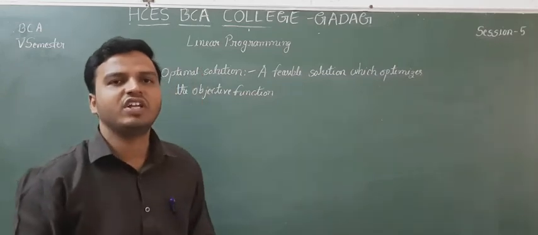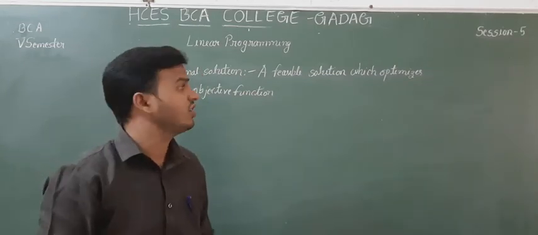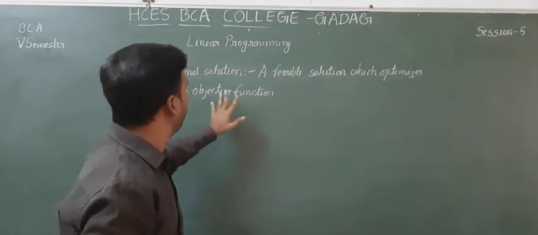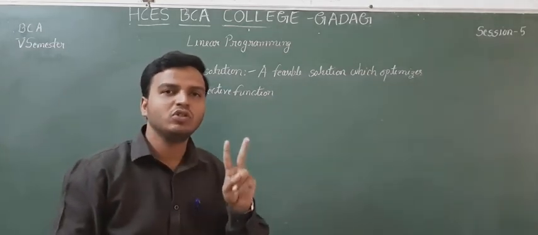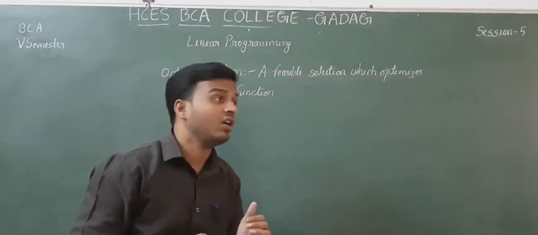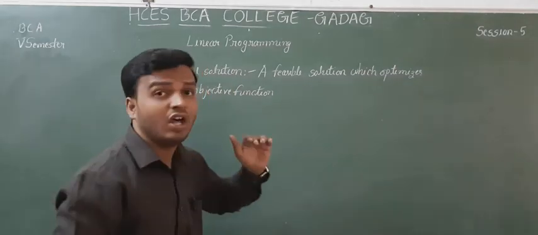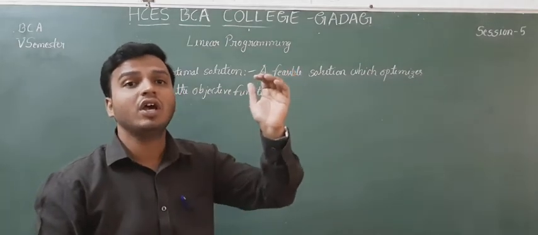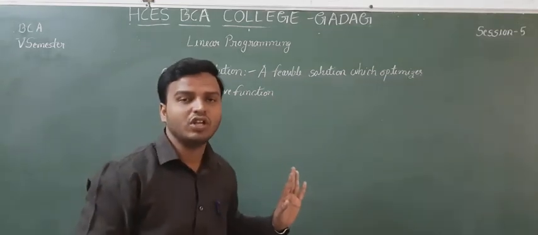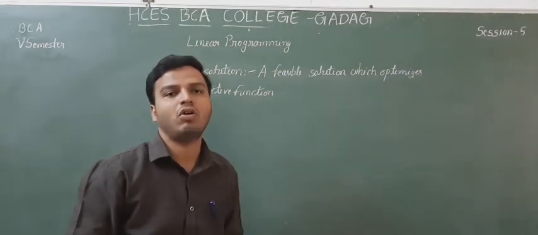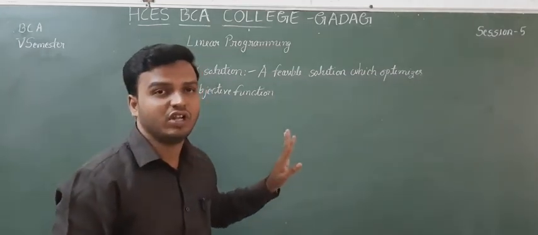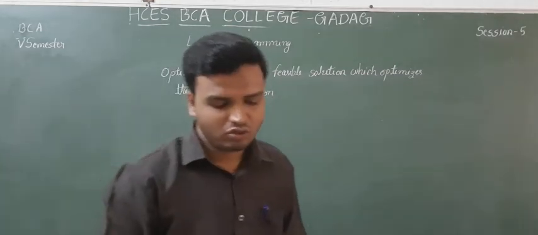Here we identify the decision variables. The values we have found out that optimize our objective function are helpful in achieving maximum profit or minimizing the cost. So that is called an optimal solution, and those values are called the optimal values of the objective function.